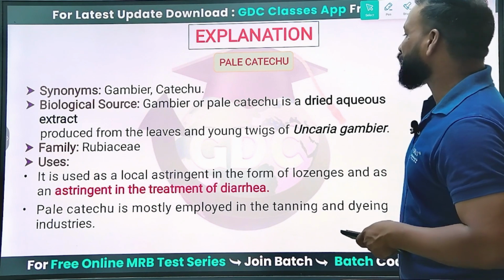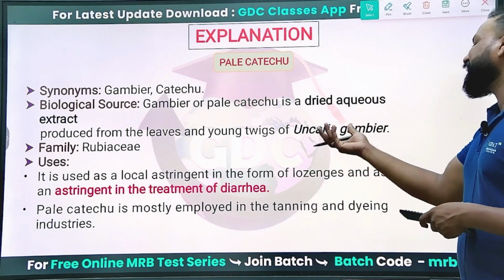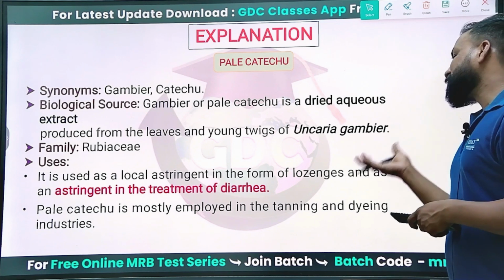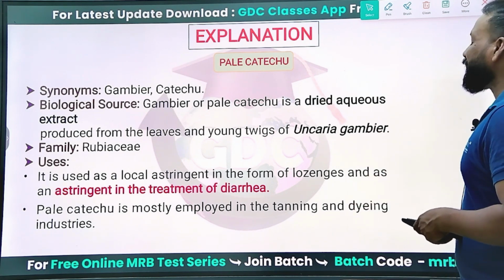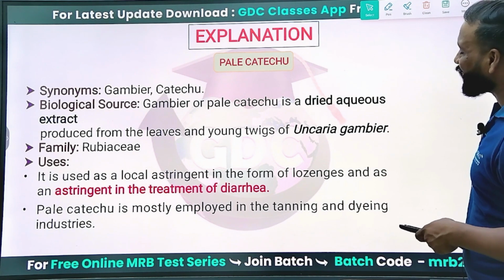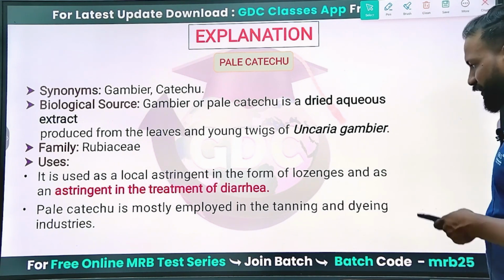It is a dried aqueous extract produced from the leaves and young twigs of Uncaria gambier. This Uncaria gambier is the only catechu, meaning pale catechu only, that gives a positive test for the Gambier fluorescence test. Okay, yes.